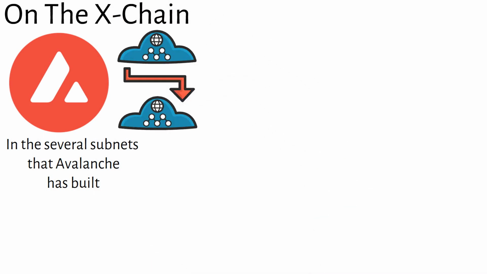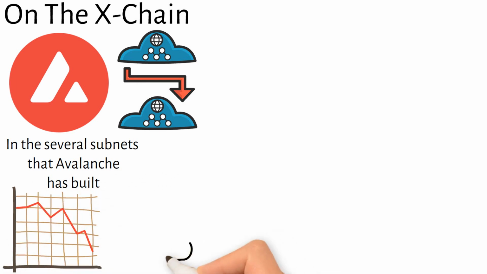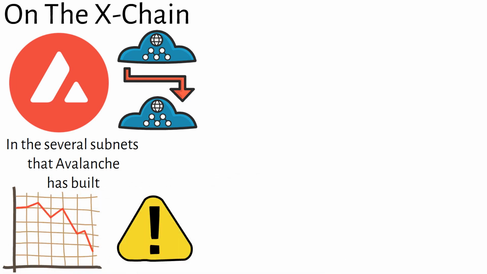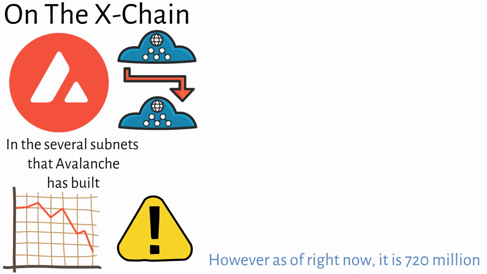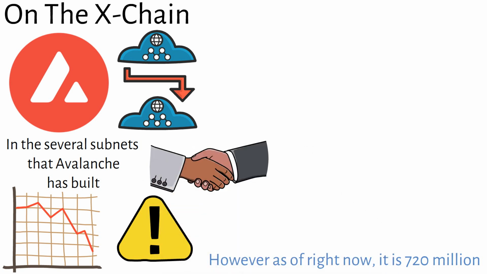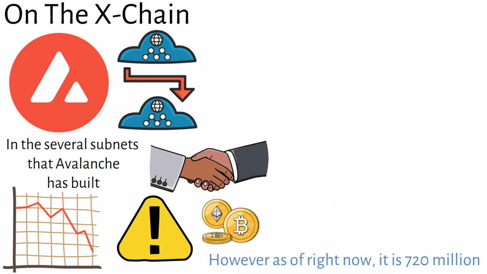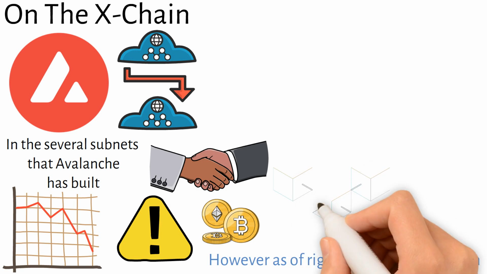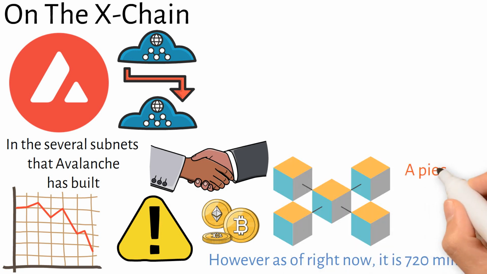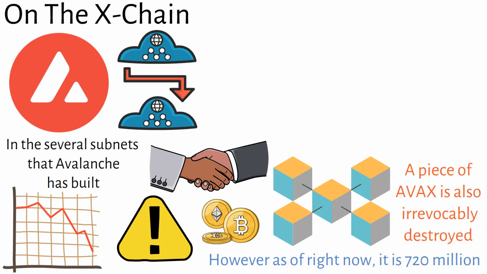The maximum amount of AVAX tokens that Avalanche could issue at first was 360 million. However, as of right now, it is 720 million. To compensate those that pledge their AVAX to support the network's operation, fresh tokens are generated over time. Every time a transaction is made on the blockchain, a piece of AVAX is also irrevocably destroyed.